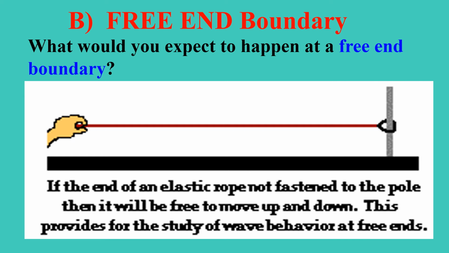Let us consider now the free end boundary. What would you expect to happen at a free end boundary? In the figure, if the end of an elastic rope is not fastened to the pole, then it will be free to move up and down. This provides for the study of wave behavior at free ends.